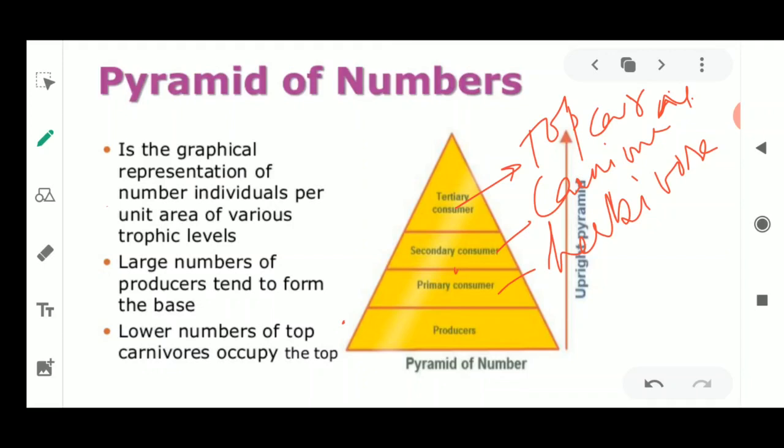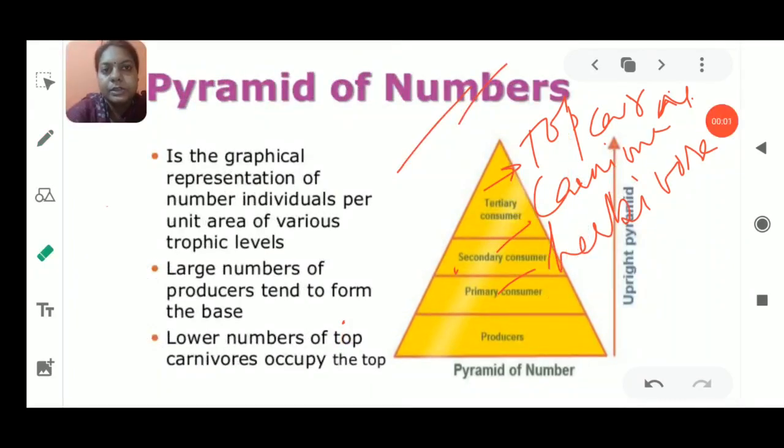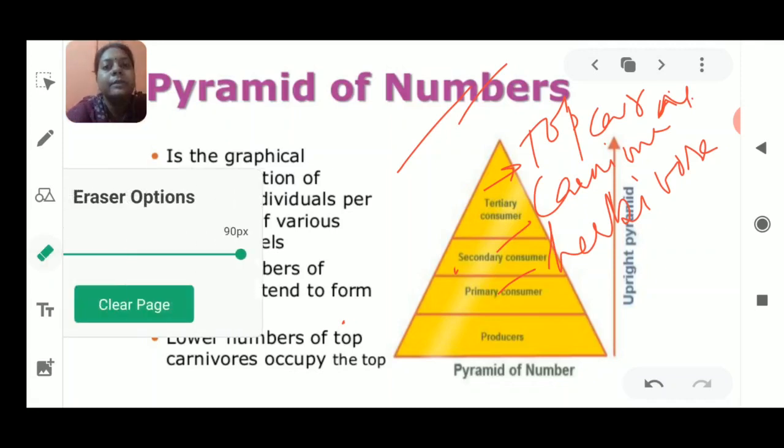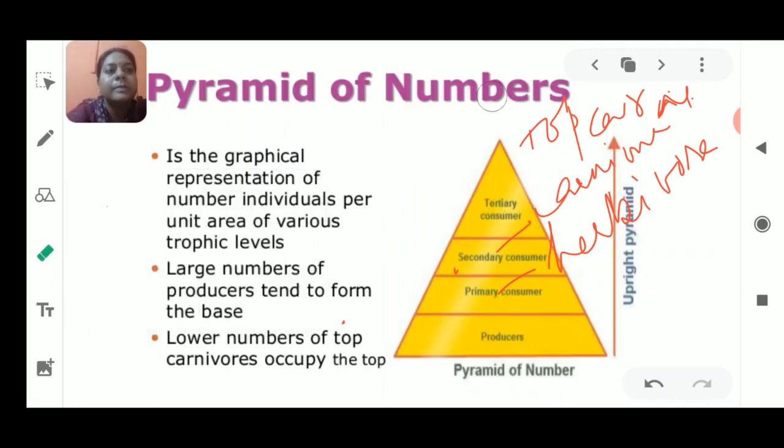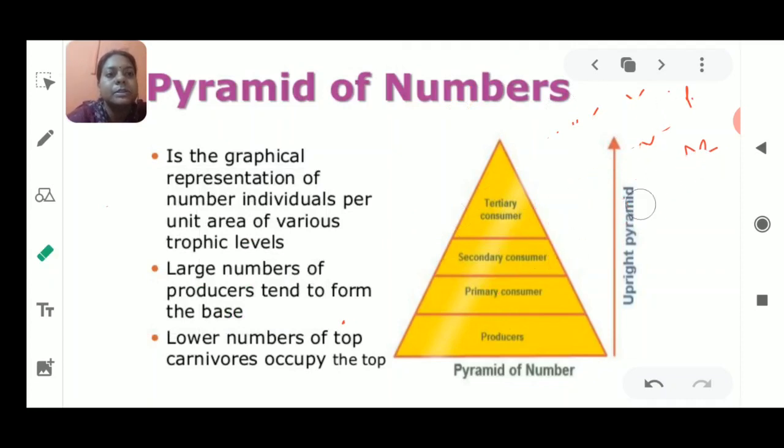So if we take up the producers, they will be taken up at the base. Why? Because producers are more in number. If producers are more in number, then they will be drawn at the base. Now the next levels will always be added after that, that is the primary consumer, the secondary and the tertiary consumers. The trophic levels will be drawn one above the other, and this is understood that the flow of energy is taking place in the upward direction.